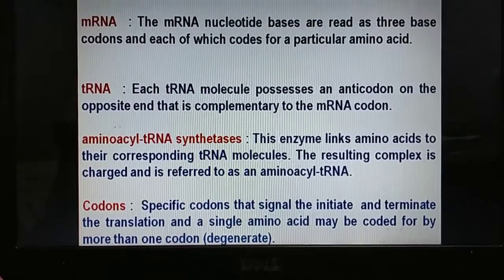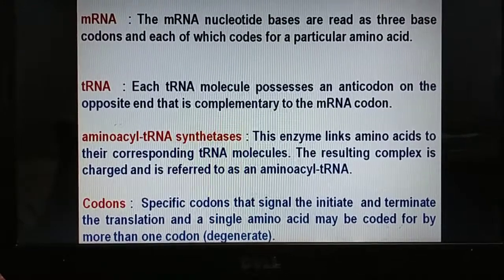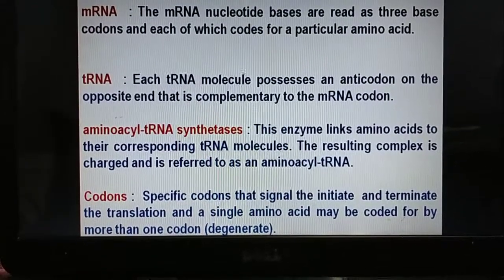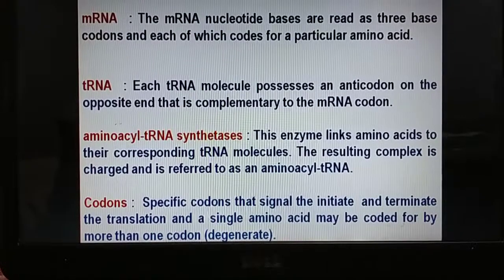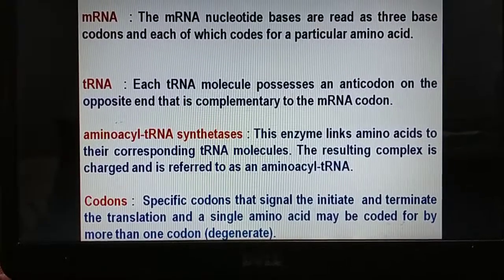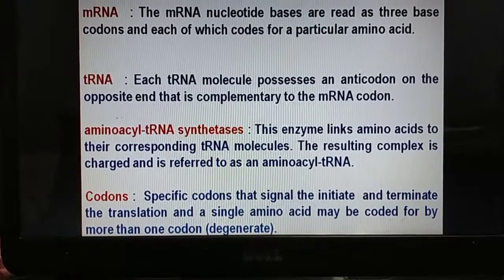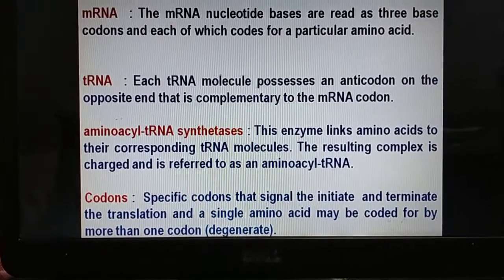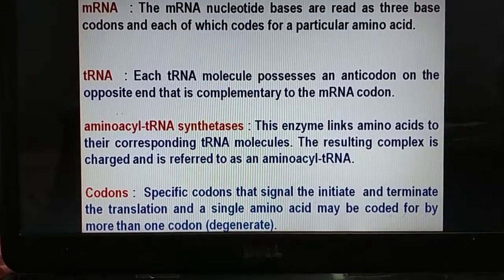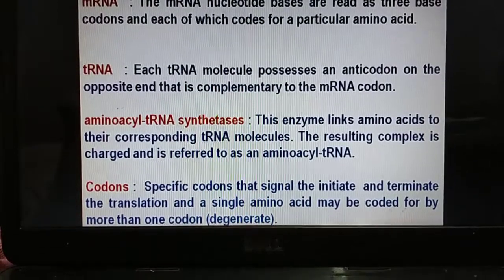Amino acid tRNA synthetase. This enzyme links amino acids to their corresponding tRNA molecules. The resulting complex is charged and is referred to as an amino acyl tRNA.